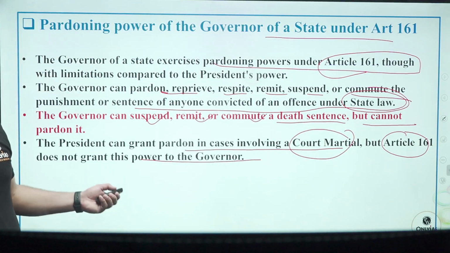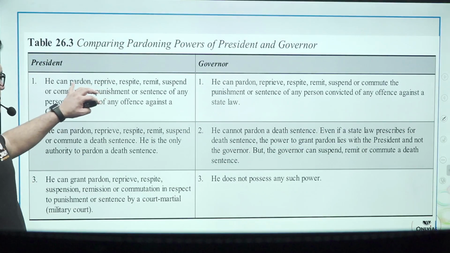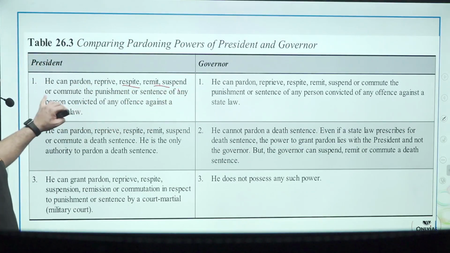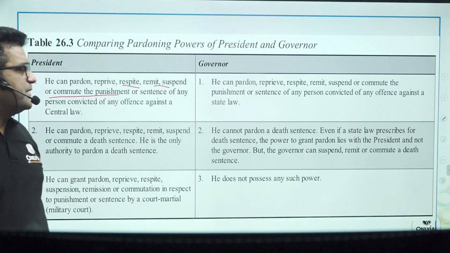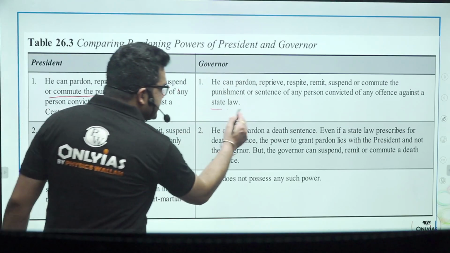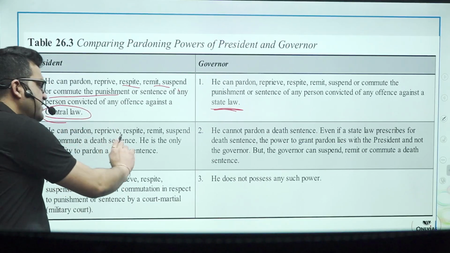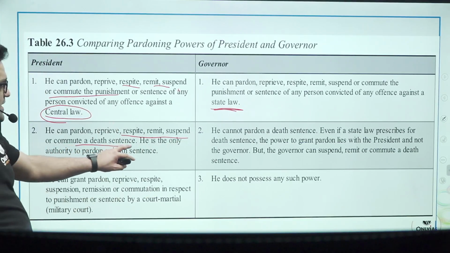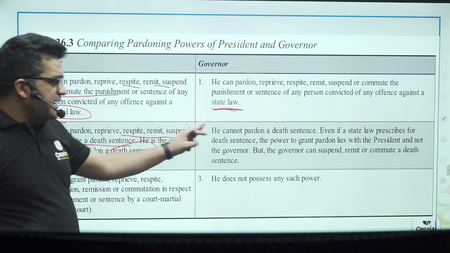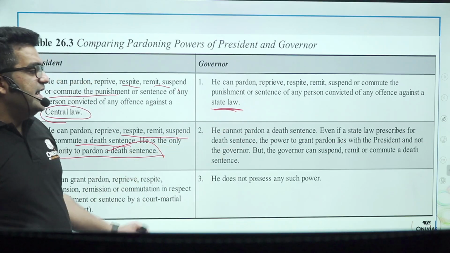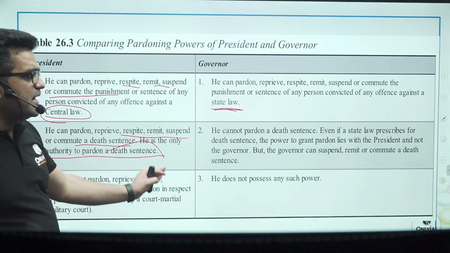Now, comparing the pardoning power, the president can pardon, reprieve, respite, remit, suspend, or commute the punishment. The governor can pardon, reprieve, respite, remit, suspend, or commute the punishment or sentence of any person under a state law, against central law only the president. The president can pardon, reprieve, respite, remit, suspend, or commute a death sentence. He is the only authority to pardon a death sentence in the country. The governor cannot pardon a death sentence even if the state law prescribed it.